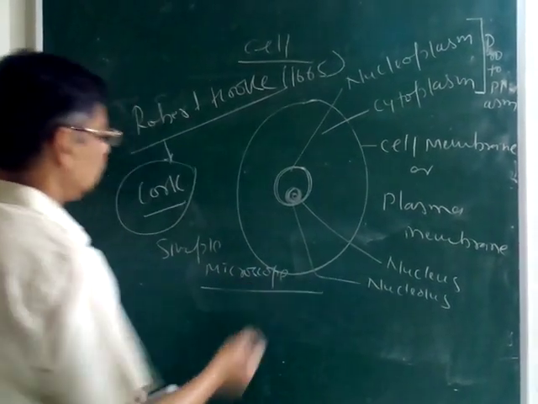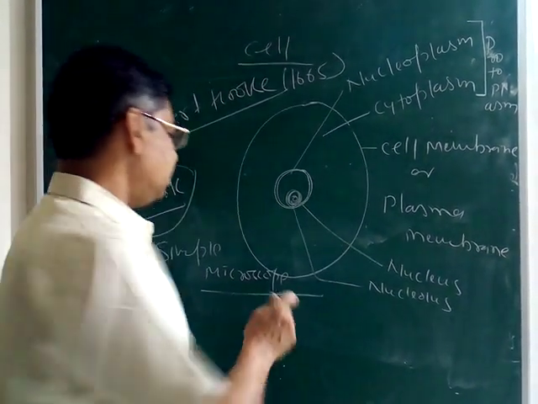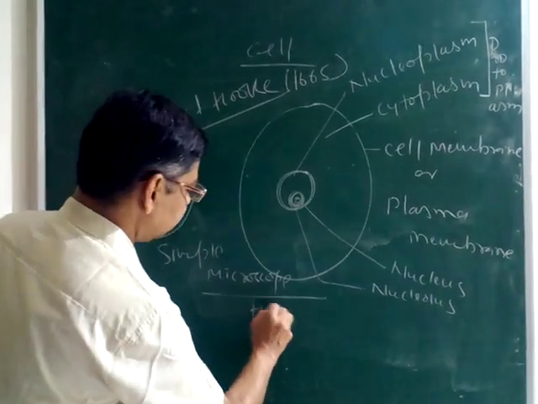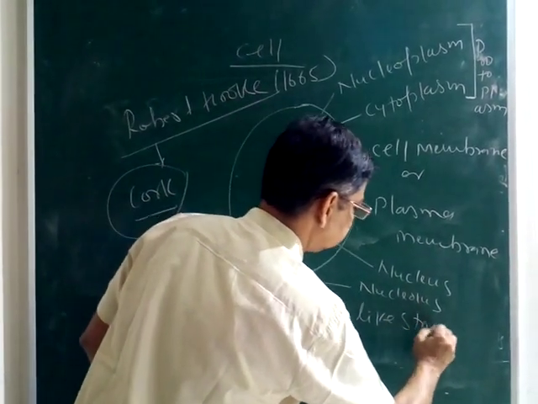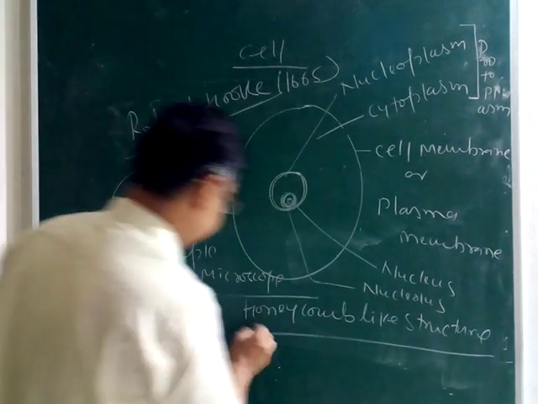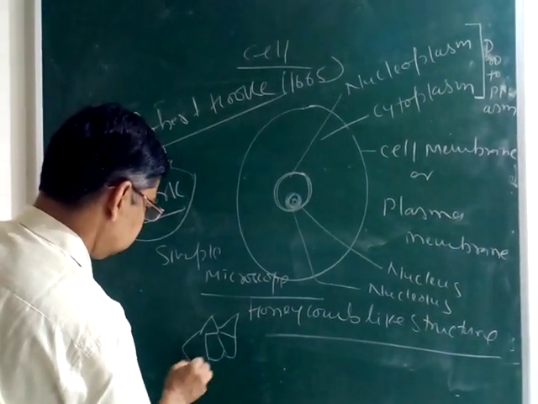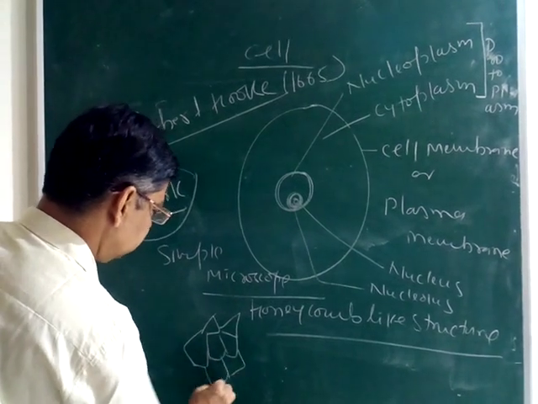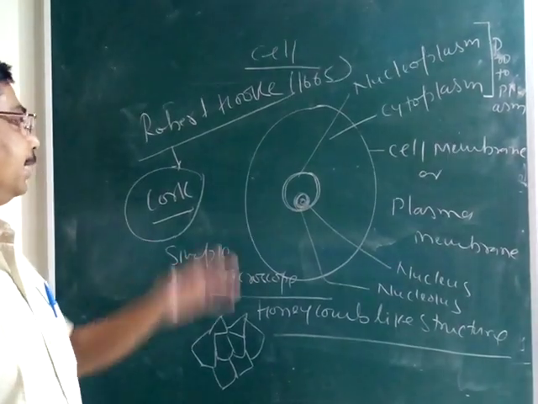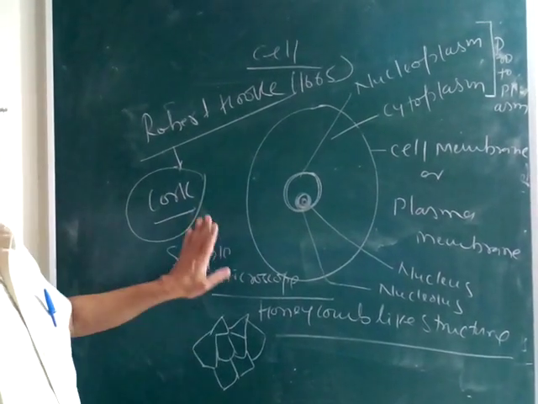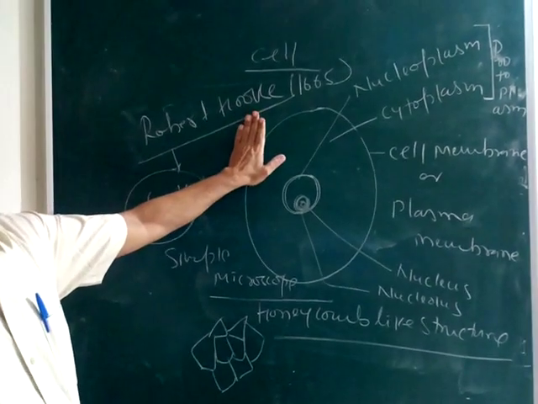In this simple microscope, he observed the thin compartment-like structure, or honeycomb-like structure, like this. So this honeycomb-like structure he observed under simple microscope, and he gave the name, that is cell. So cell is discovered by Robert Hooke.